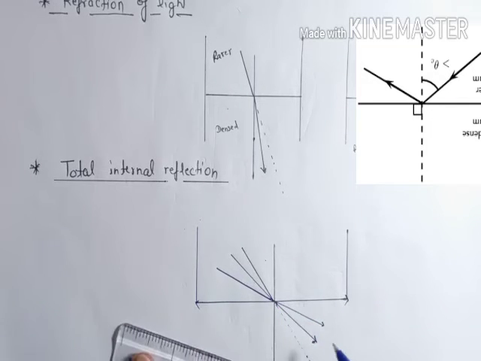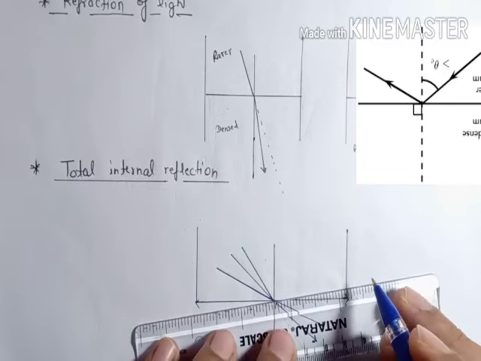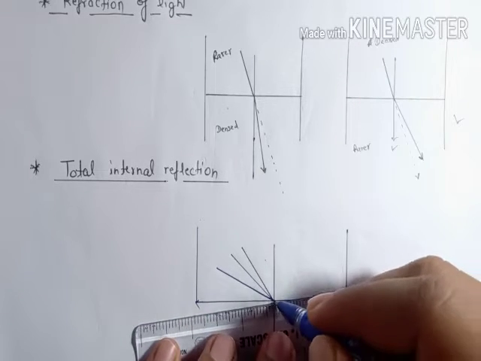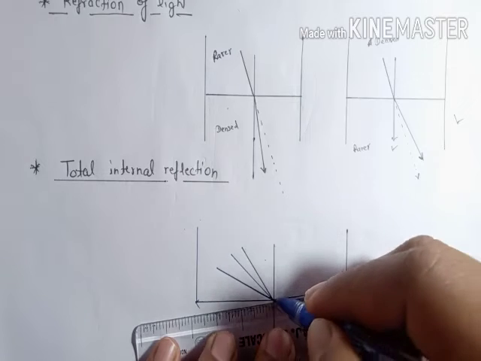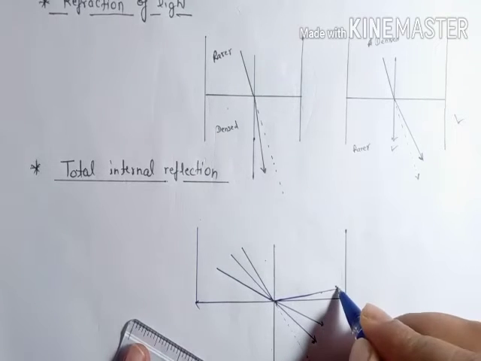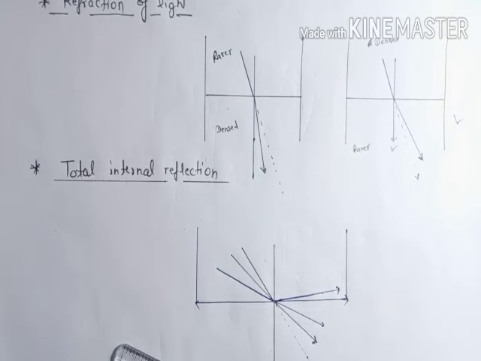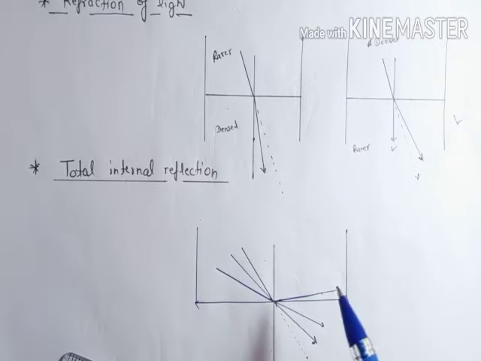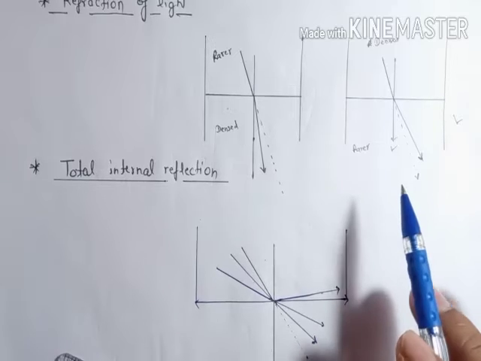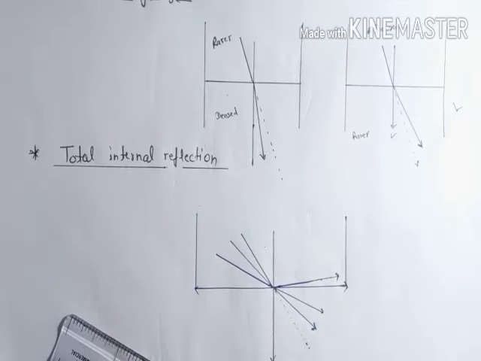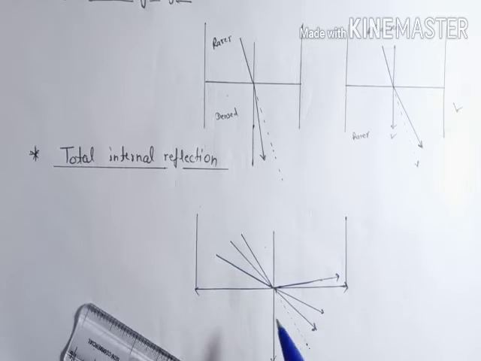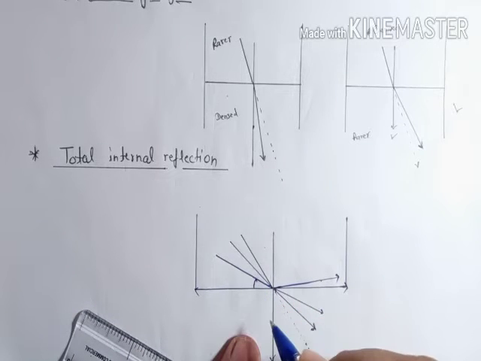In that case, this line now goes back into the same medium. You can see it goes to the same medium. This time the light beam is reflected internally, and this tendency of the light beam is called total internal reflection. And here this angle is called the critical angle.